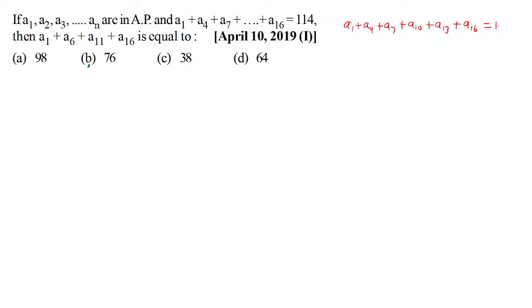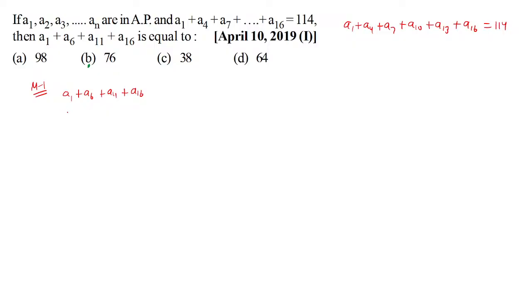This is given to us as 114. Now, one way of solving this would be to say, okay, this is A. Better than directly jumping on to resolving this equation, first let's also talk about what exactly we want. We want A1 plus A6 plus A11 plus A16.